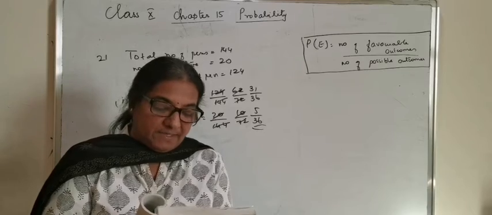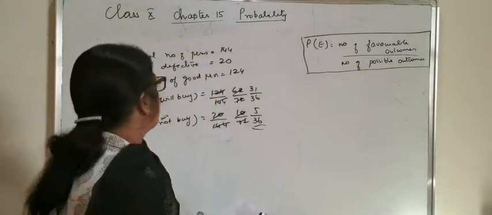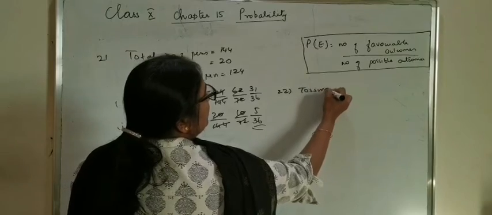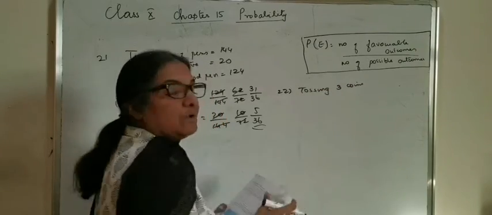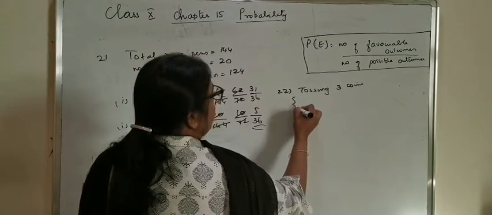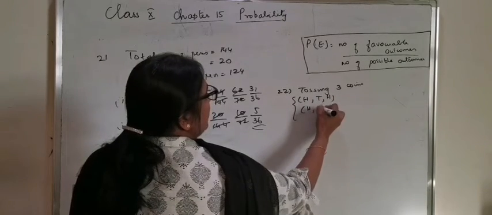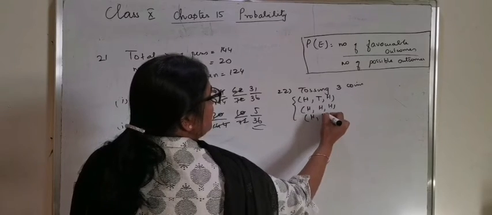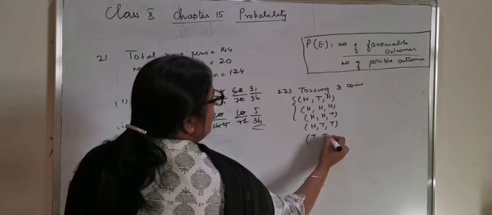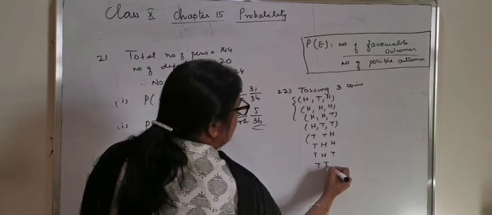Number 23, a game consists of tossing a 1 rupee coin 3 times. So when you have the question on tossing 3 coins at a time, or 1 coin 3 times, the possible outcomes or sample space is HHH, HHT, HTH, HTT, THH, THT, TTH, and TTT.